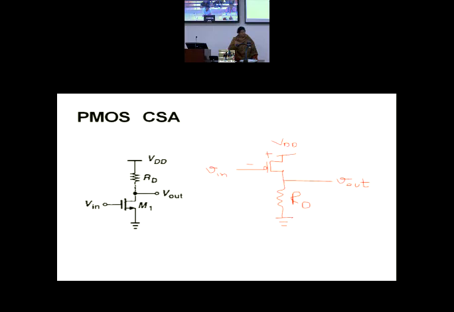But while you draw the model, you should understand how to draw it. I have seen people getting confused and entangled in source and drain confusions. So you have to be very, very careful. You should understand that in both situations in CSA, output is taken from the drain end.